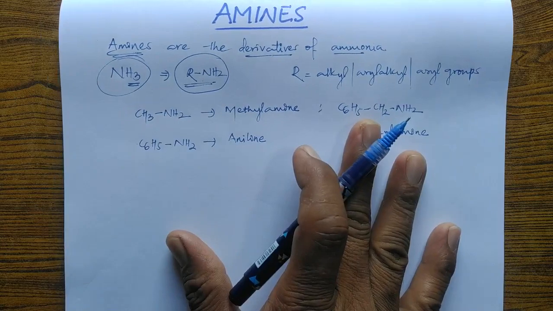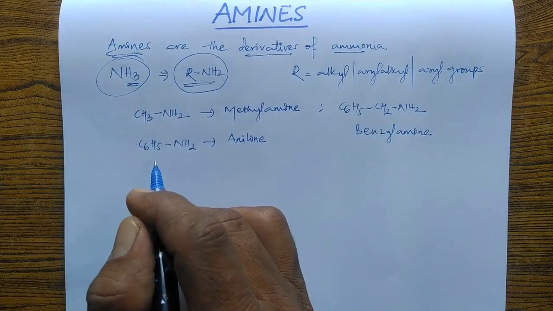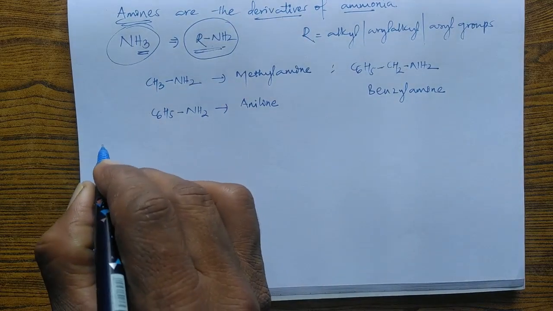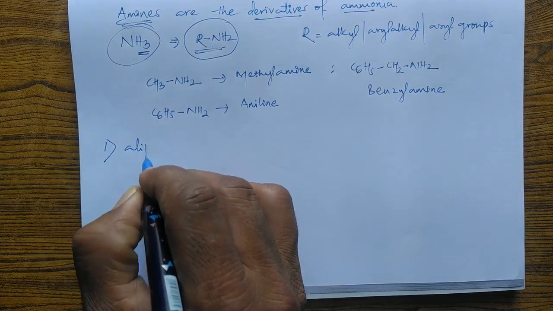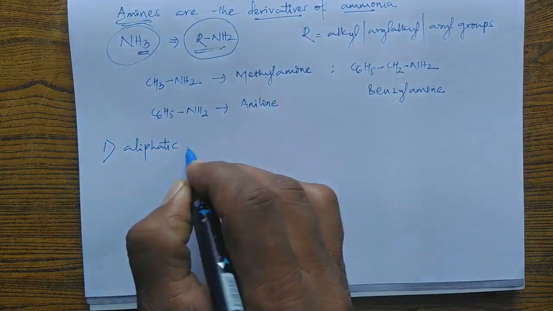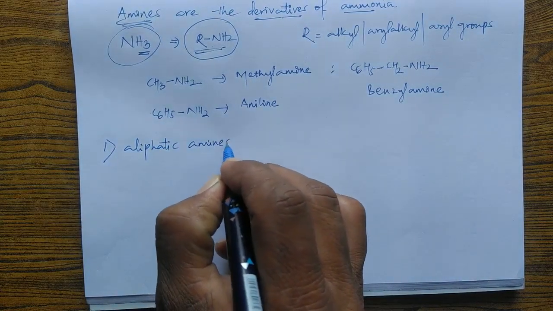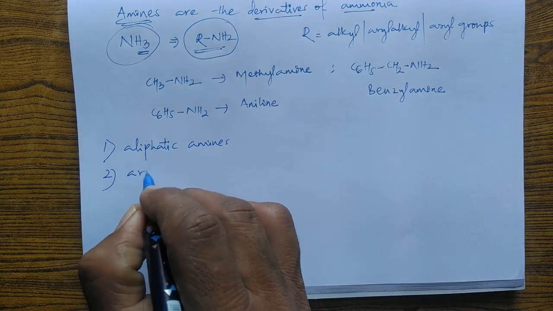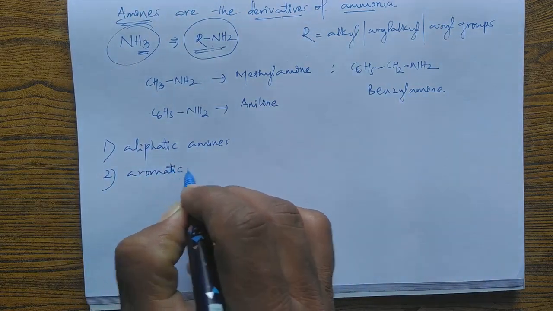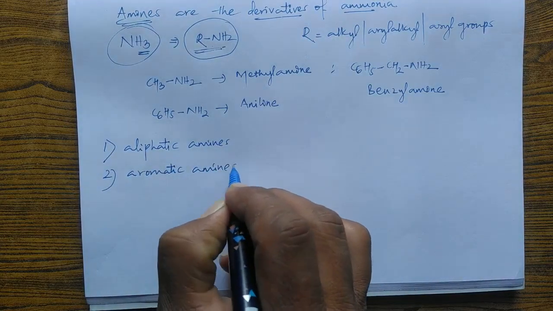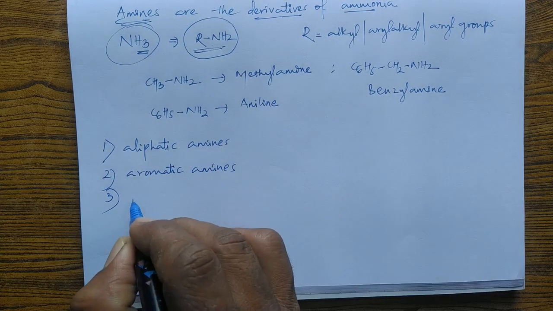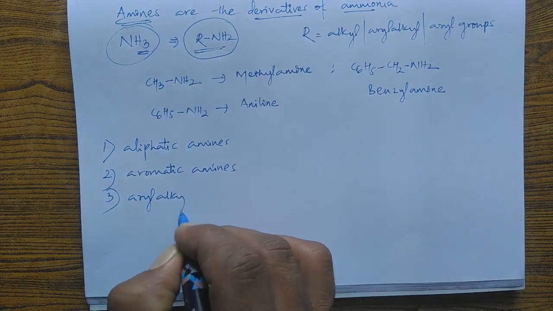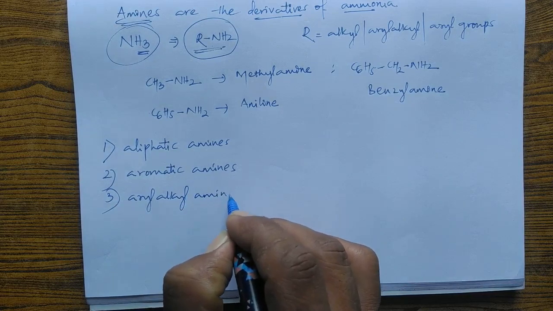So these amines are classified in different ways. Amines are classified as aliphatic amines, aromatic amines, and aryl alkyl amines also.